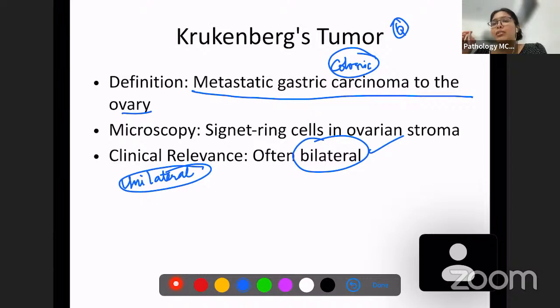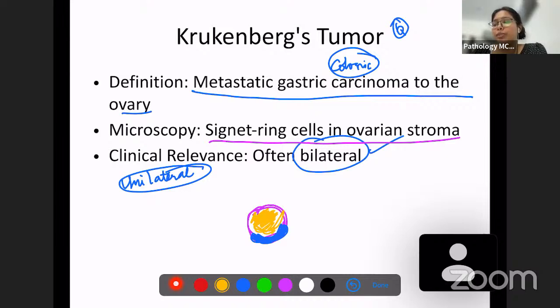A very important feature of Krukenberg's is signet ring cells, which are present inside the ovarian stroma. Signet ring cells are cells which have a nucleus, and this nucleus is pushed towards the periphery. Why are they pushed towards the periphery? Because these are filled with mucin. So these are the signet ring cells.